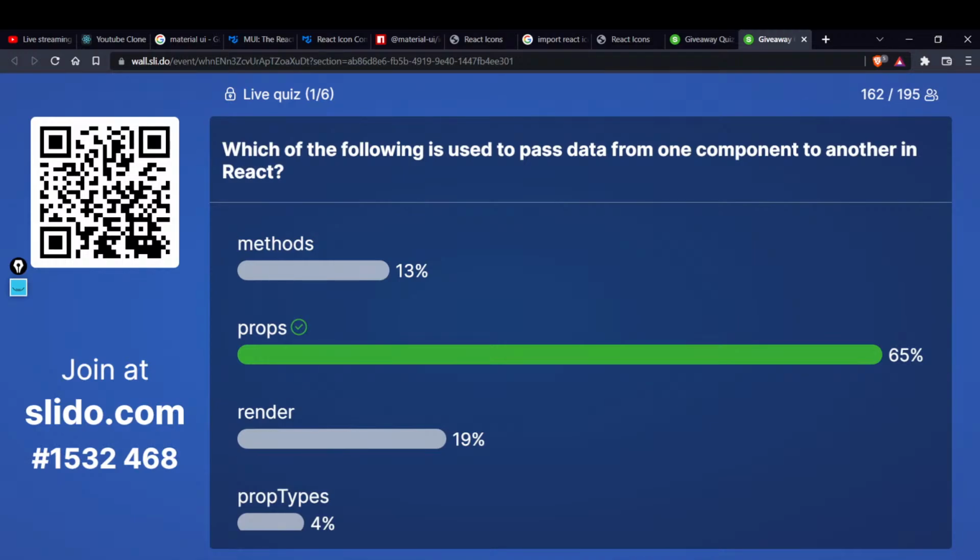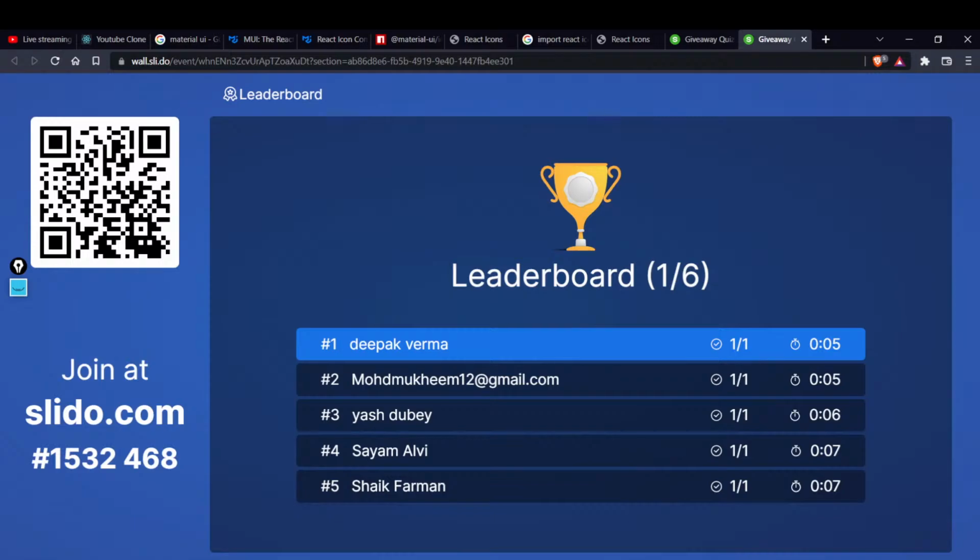Okay, let's see the winner, guys. Deepak Verma has topped this within 5 seconds. And second we have Muhammad Mukim 12@gmail.com. Okay, there's a tie, right? They both got in within 5 seconds. Then Yash Dubey and Sayyam Alvi. I remember them from the last class also. They were in second or third position in the last class also. Then we have Sheikh Farman. Cool. I think Yash won the last one.